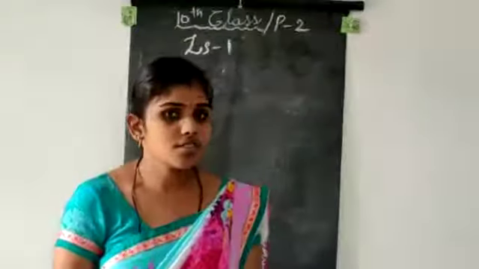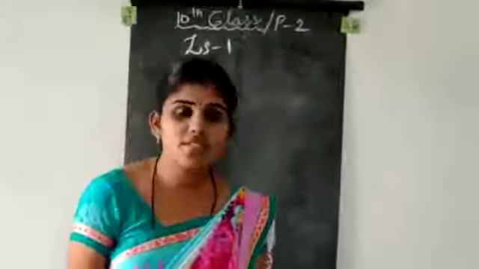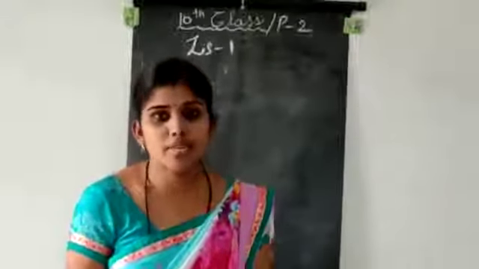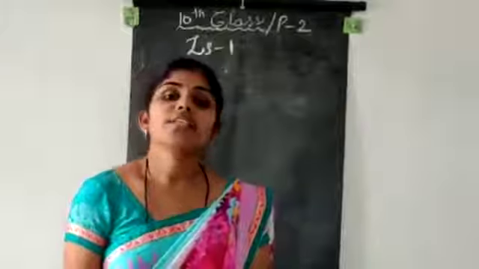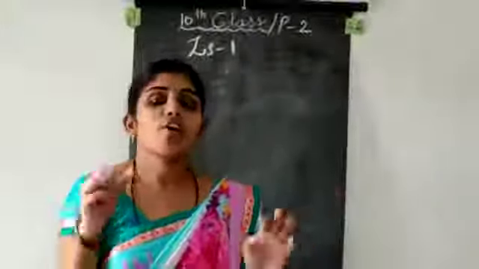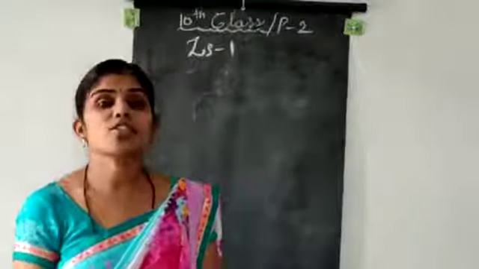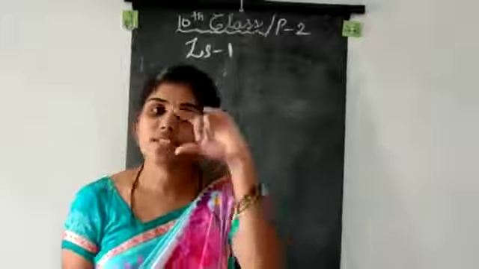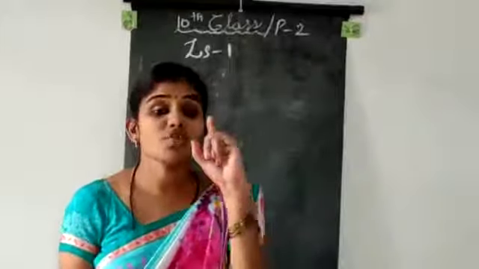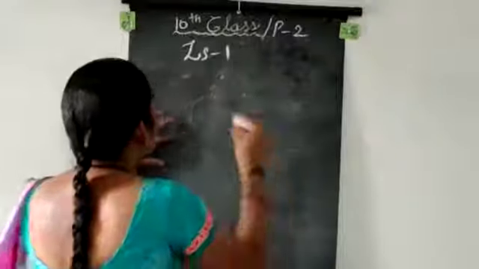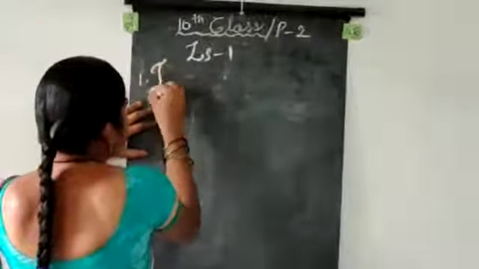Himalayas, deserts, plateaus, coastal plains, river basins, the Yamuna and Sindhu river basins, all these are our Indian landforms. According to the topic wise, we will discuss every topic. Now, the first thing is Himalayas.